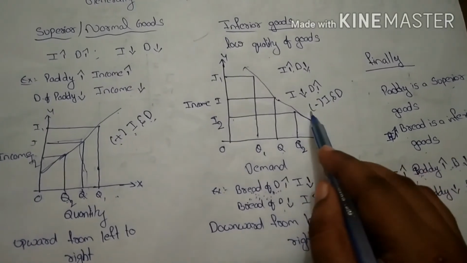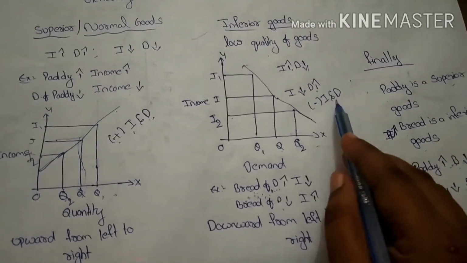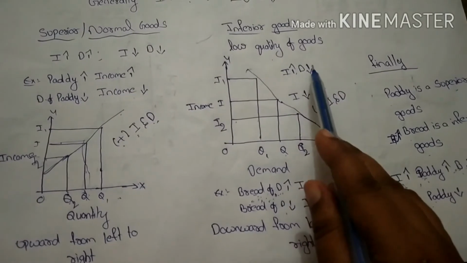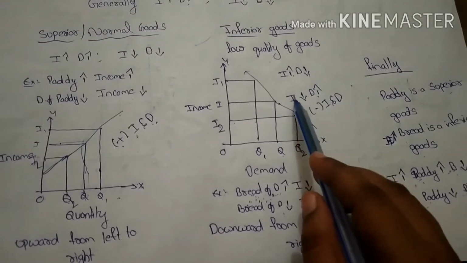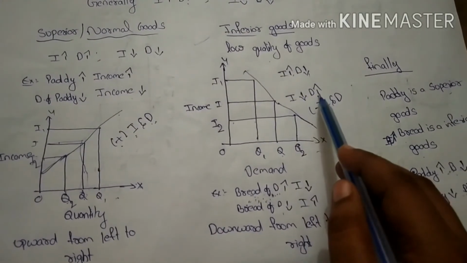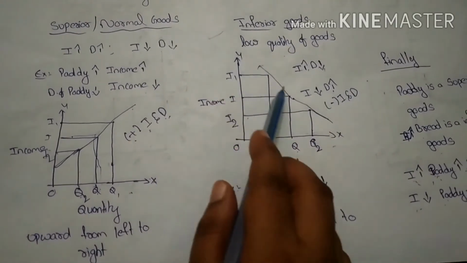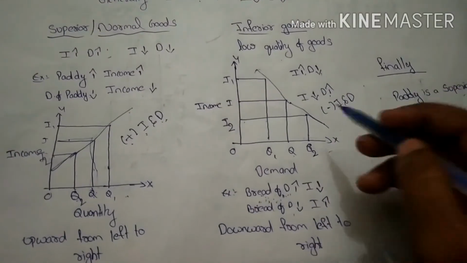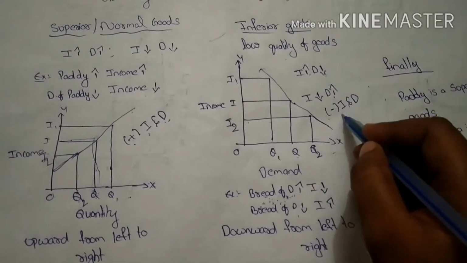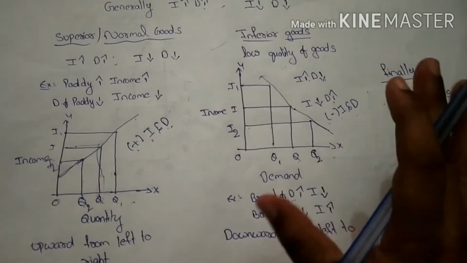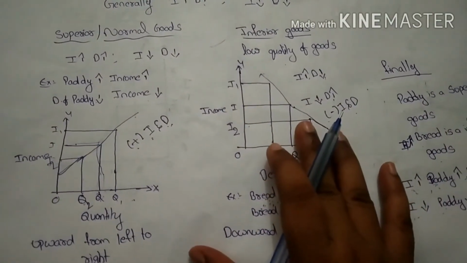So, here there is a negative relationship between the income and demand. Income increases, the demand for bread decreases. Income of the consumer decreases, the demand for bread increases here. So, here it slopes downward from left to right. So, here there is a negative relationship between the income and demand. So, now we can get clarity about inferior goods, right?